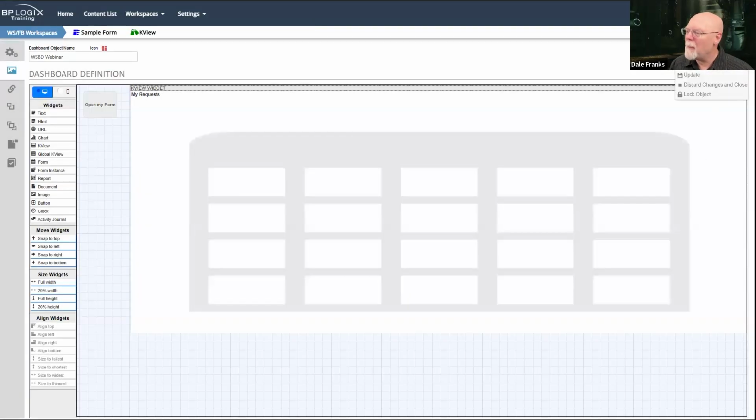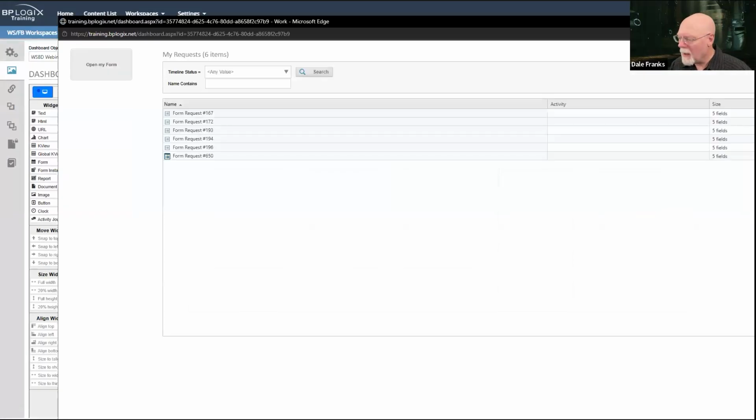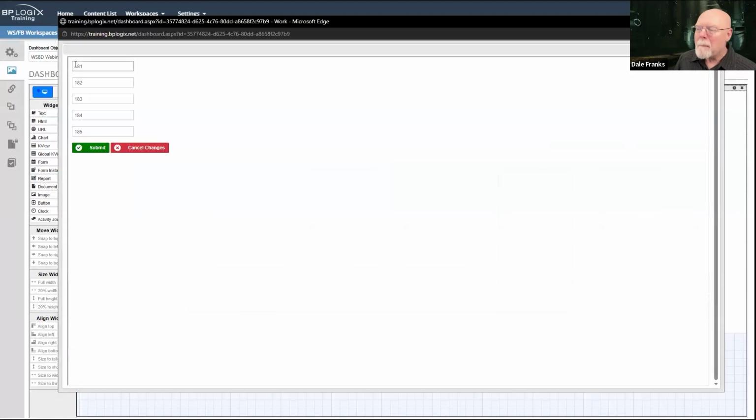So let me apply that. Let me update. And now let me run my dashboard again. And so there, I've got the Open My Form button. And when I click it, by default in a dashboard, new forms are going to open up inside their own pane inside the dashboard.